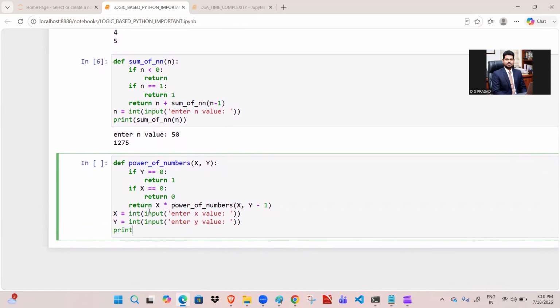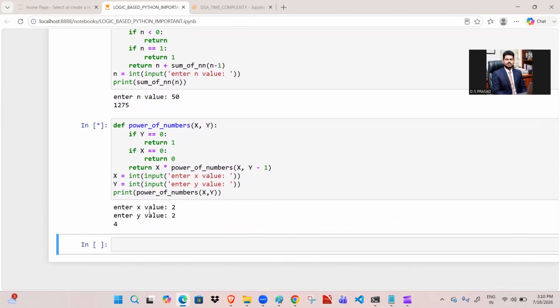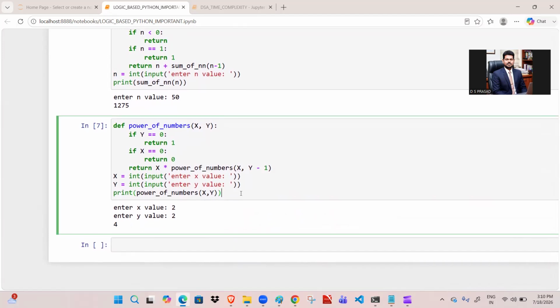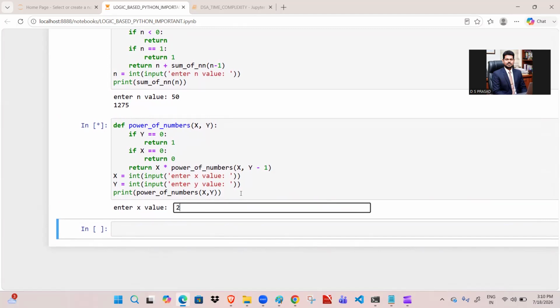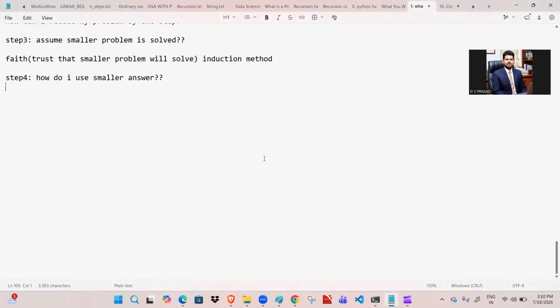And after that, call that function with print, power of numbers, and inside it we need to specify the x and y parameters. See that, I'm entering the x value as 2 and the y value as 2. I'm getting output as 4. Now I'm entering the x value as 2 and y value as 5. So 2 power 5 is nothing but 32 only. Okay. So this is how we are going to write the programs for this case. So that is step number 4.